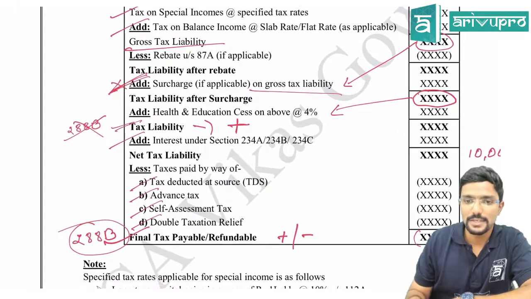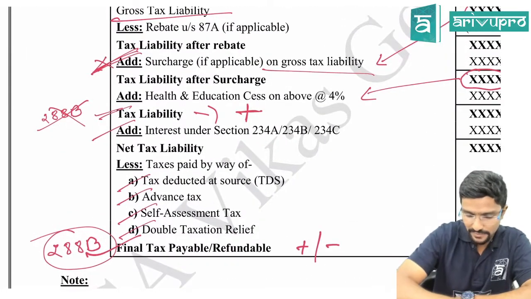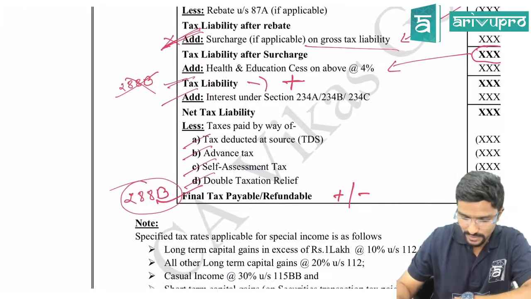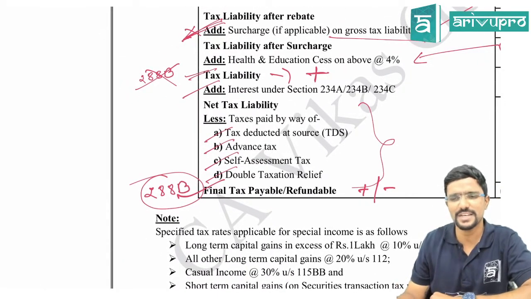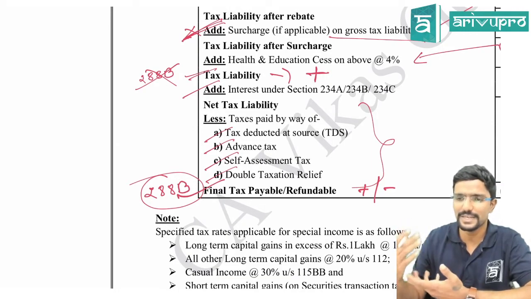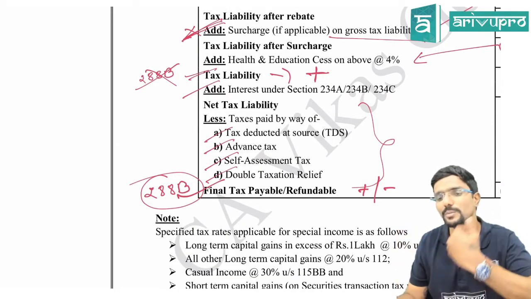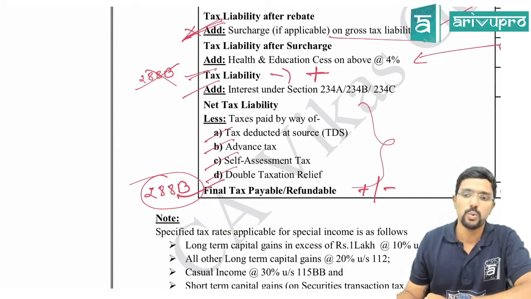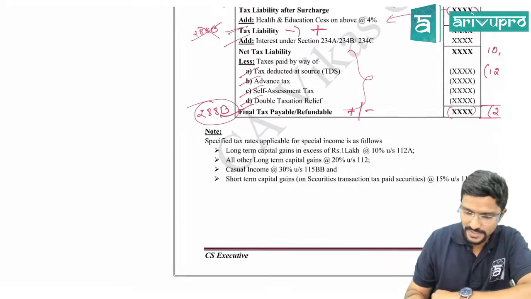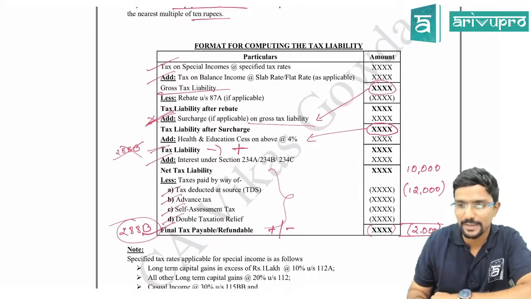Clear, guys? So in the question, if they are not given anything with respect to these less items, assume they are not given anything. In that case, don't take it. That's all. Straight away, whatever net tax liability is there, that is what you will pay to the government. Agree? This is the maximum thing which you can get in tax liability.